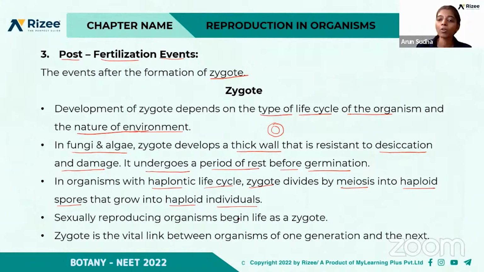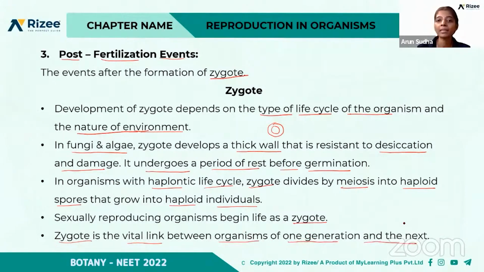Sexually reproducing organisms begin life as a zygote. The first step is the formation of the zygote. Fertilization leads to the formation of the zygote. Sexually reproducing organisms always form a zygote, because there occurs a fusion of male and female gametes. So the zygote is the vital link between organisms of one generation and the next.